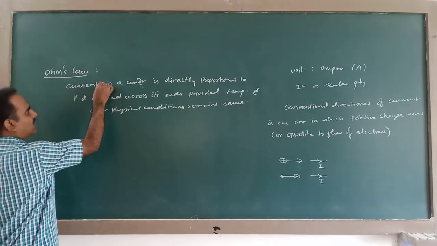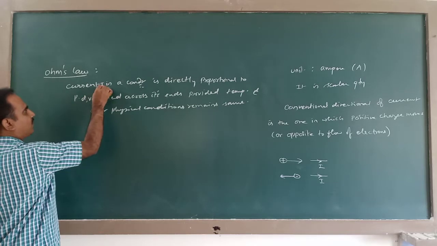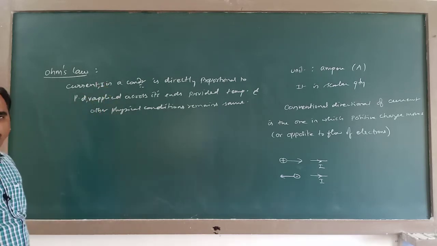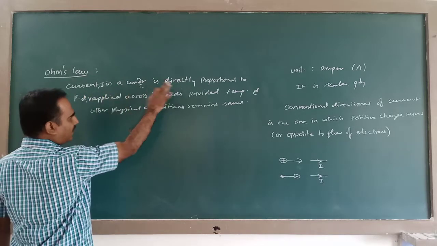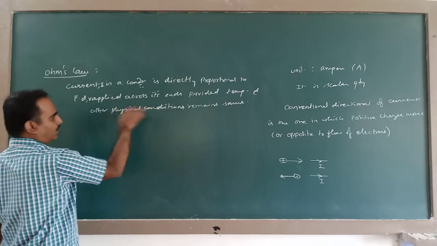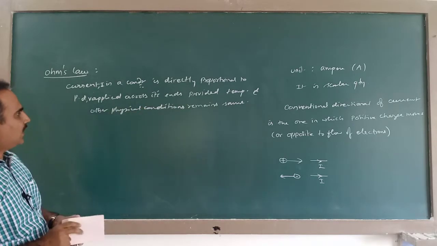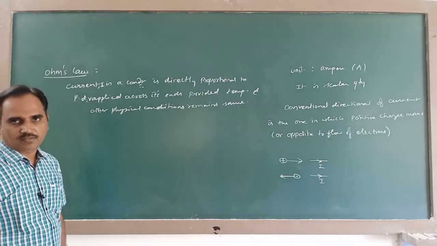So this current is I, this potential difference is V. According to Ohm's law, current is directly proportional to potential difference, provided temperature and physical conditions remain the same. Same means constant.